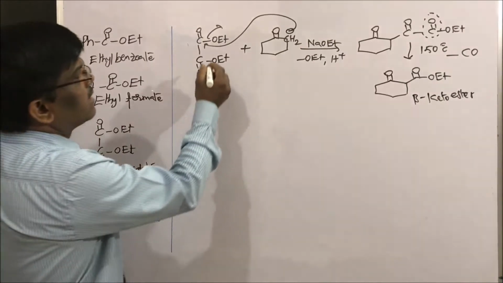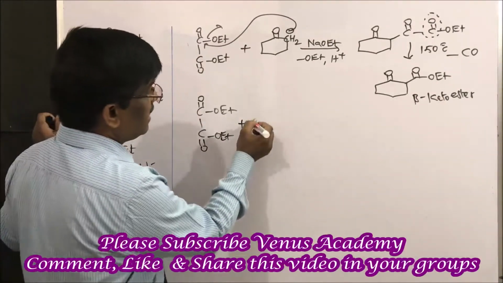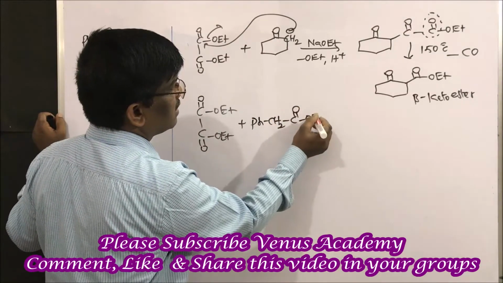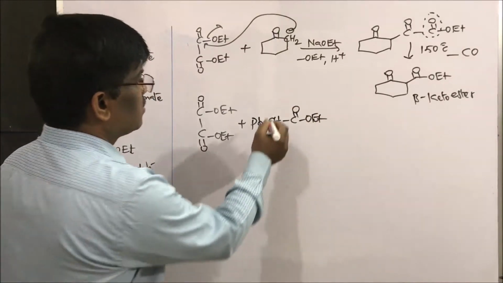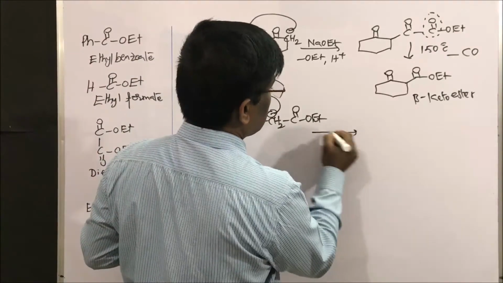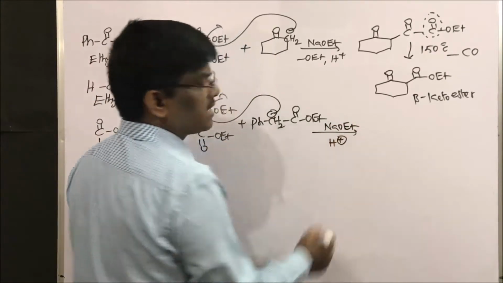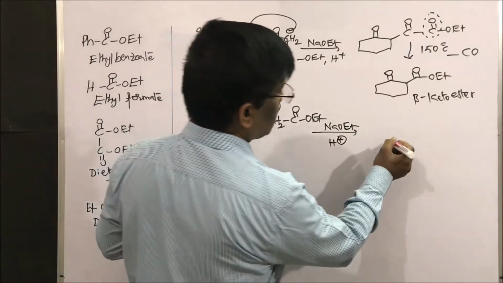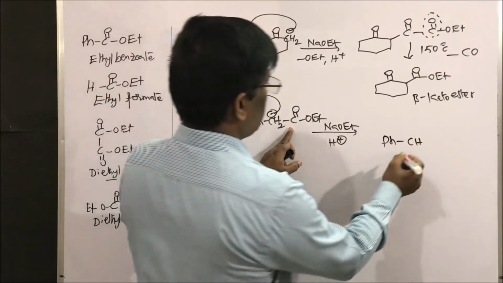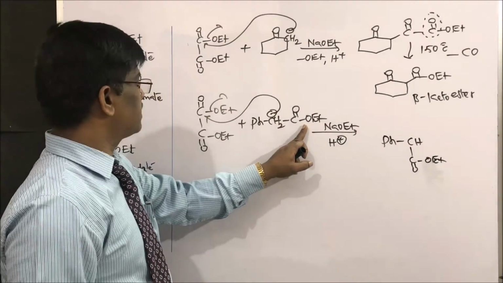Yes students, so diethyl oxalate, if I react it with ethyl phenyl acetate, this is ethyl phenyl acetate. So what happens here, it will be formed and minus OEt. So this is in the presence of sodium ethoxide followed by H plus. What I am going to get? Yes, let us write phenyl CH. So phenyl CH, and I am writing COOEt. This COOEt has come.